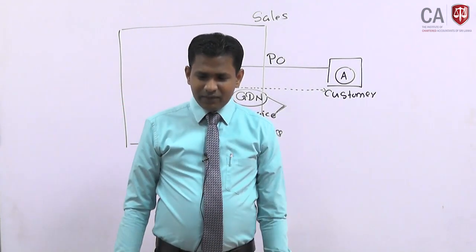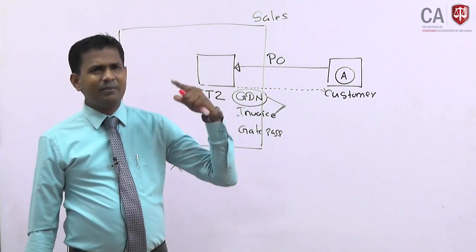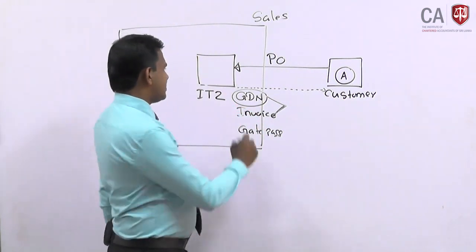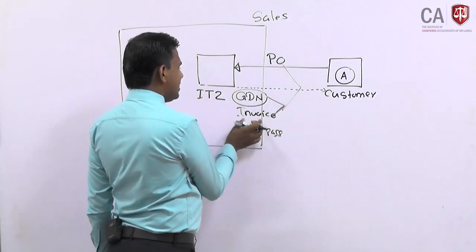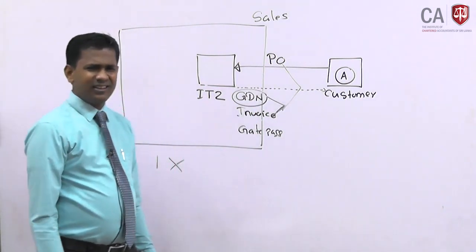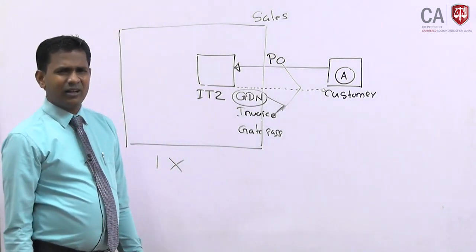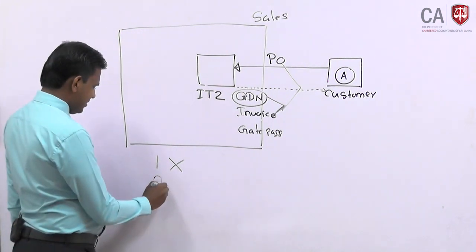Then, sales invoices are matched to customer orders. Sales invoices are matched to customer orders. The sales invoice is matched to the customer PO. You see, the sales invoice is matched to the PO. Some people do not understand what this means. That is not sure.